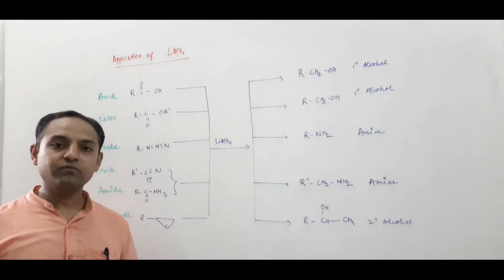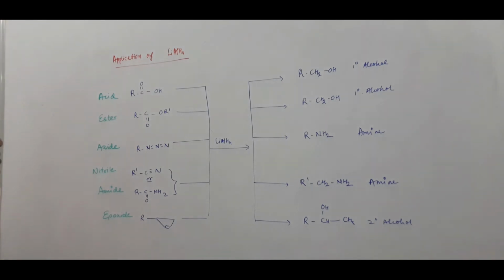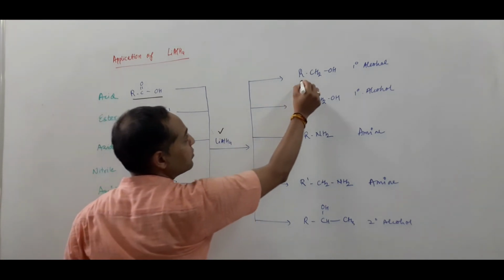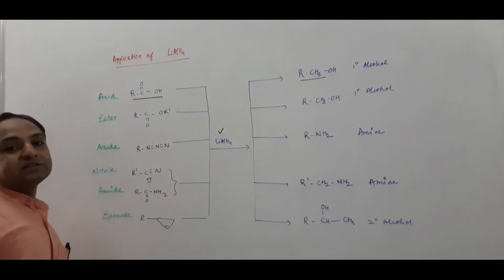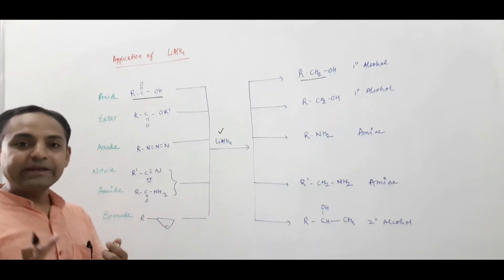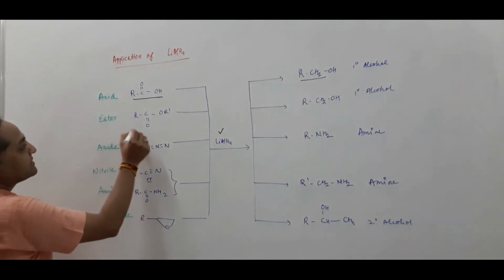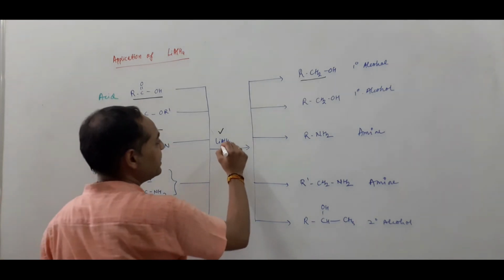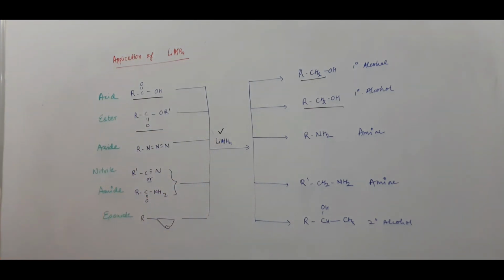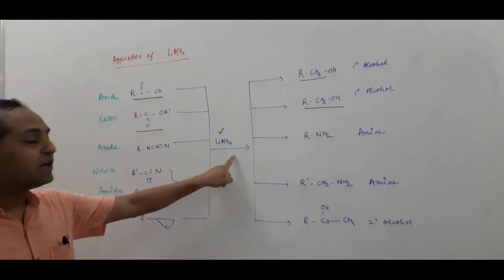It is very important for many competitive examinations like GPAT as well as NIPER. When the starting material is acid, it reacts with lithium aluminum hydride, and the product would be primary alcohol. Same like aldehyde: aldehyde reacts with lithium aluminum hydride and gives primary alcohol. Ketone reacts with lithium aluminum hydride and gives secondary alcohol. Next, ester reacts with lithium aluminum hydride and gives alcohol as the product.